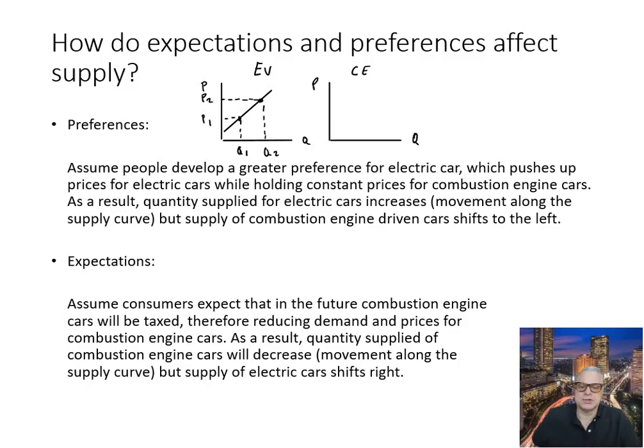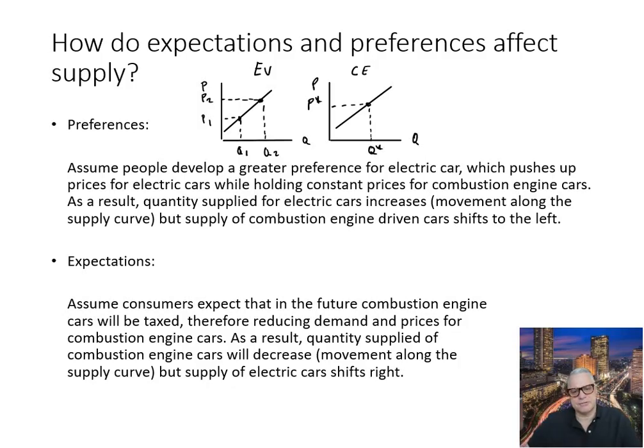Okay, so now that means that in order to produce more EVs, a factory needs to allocate more resources towards the production of EVs, but then those resources are not available for combustion engines. So let's say if combustion engines have a supply function like this, and the price is, let's say, here, but the price here doesn't change, so we just call that P star, and they currently produce Q star.